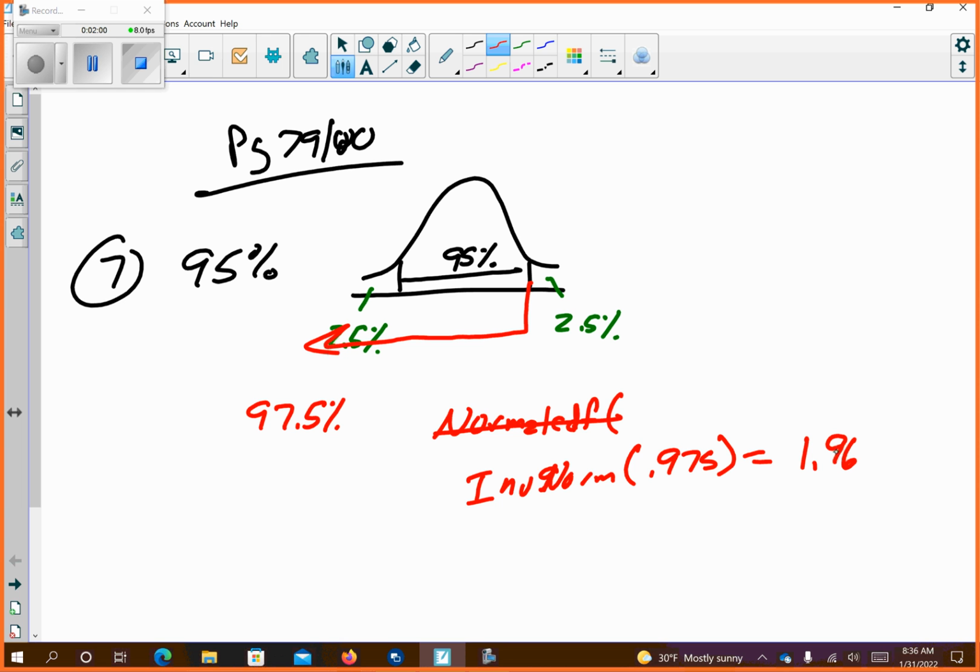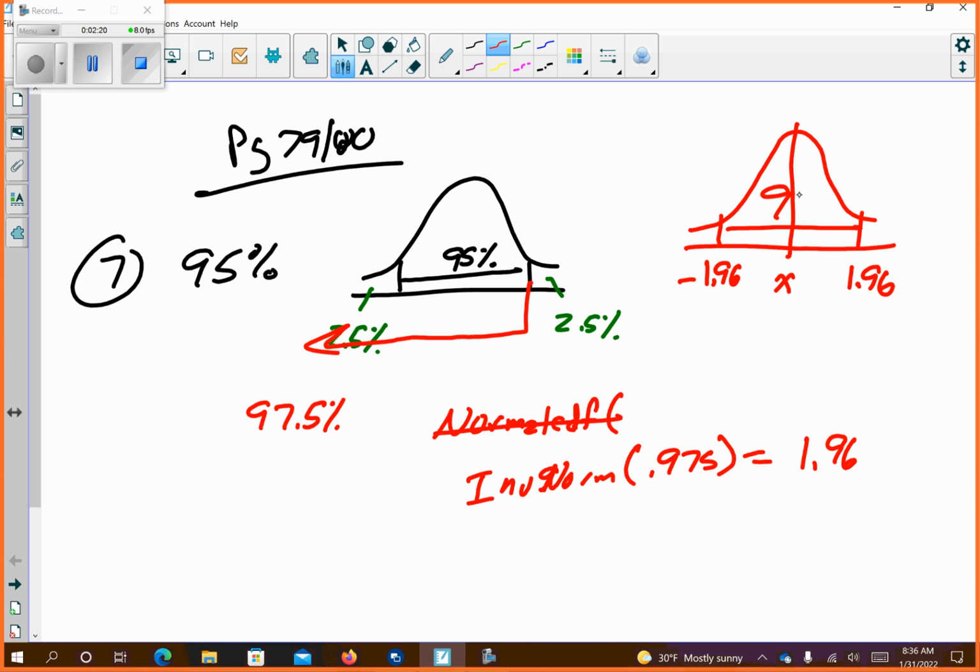So this means we would need to be 1.96 standard deviations away from the mean in order to capture 95%. If here was our mean, this would have to go out to 1.96, and this would have to be minus 1.96 from there. That captures 95% of the whole thing.